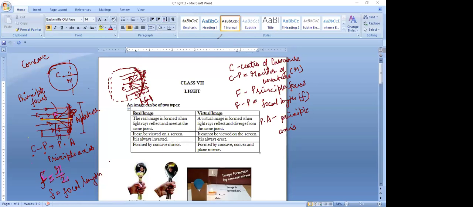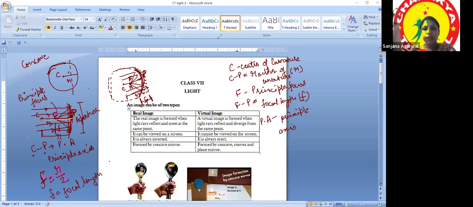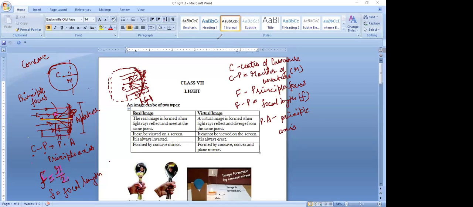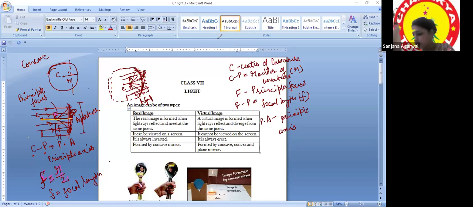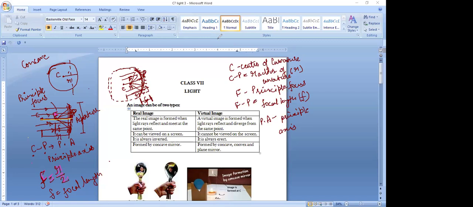We'll come to the convex mirror also. First, give me a green signal to erase and move ahead. Okay, ma'am. Ma'am, you can erase it. Done, everyone? Should I clear it? Yes, ma'am. Ma'am, still writing.